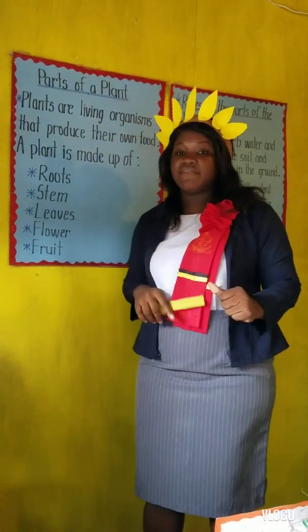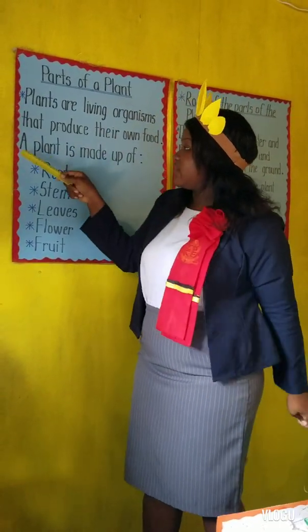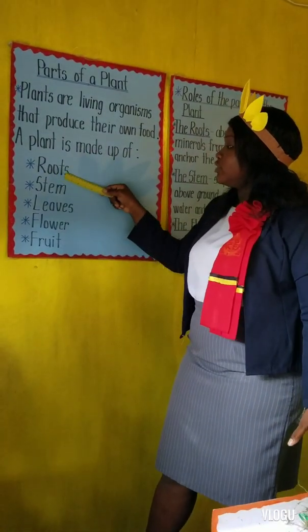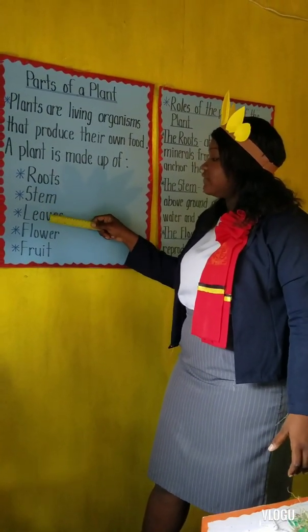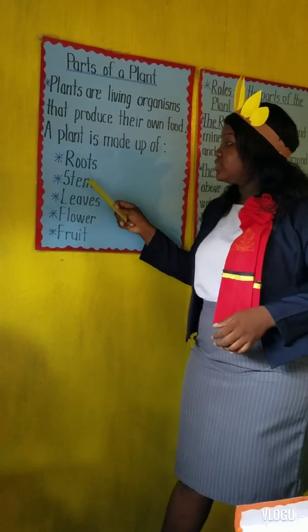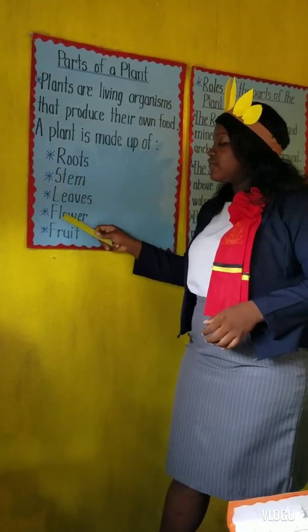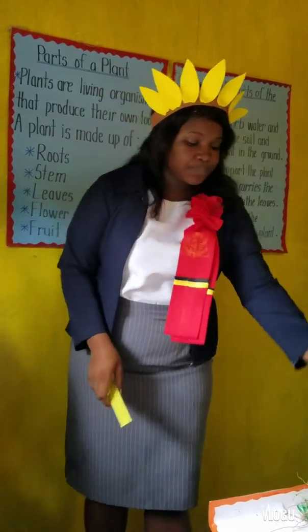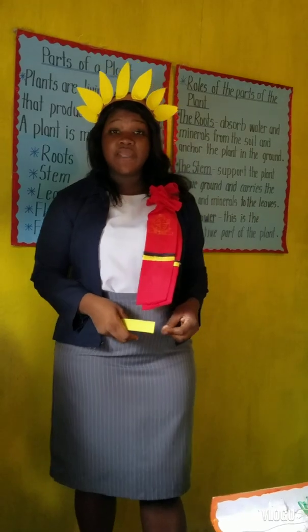Now, there are parts of plants. Let's look at what we say for parts of a plant. They say a plant is made up of the root, the stem, the leaf, the flower, and the fruit. What are the parts, class? The root, the stem, the leaf, the flower, and the fruit. Very good.